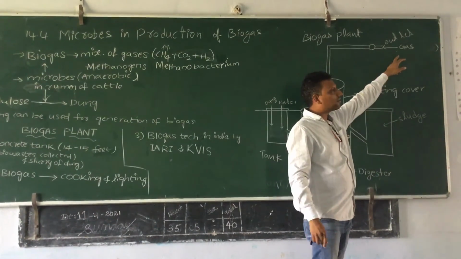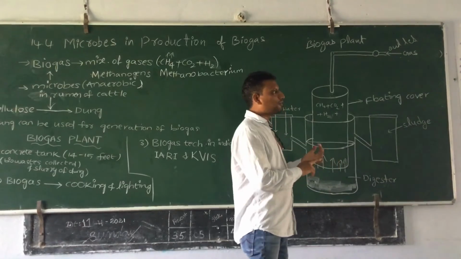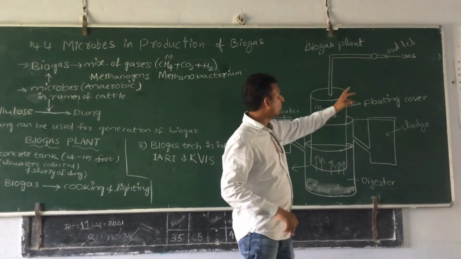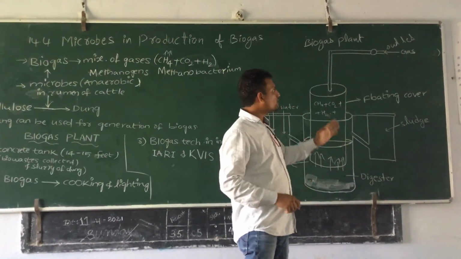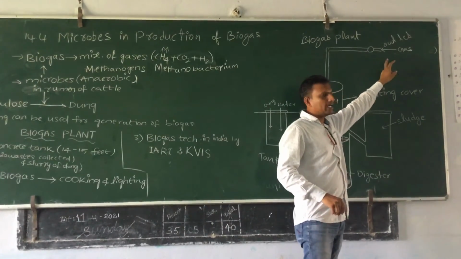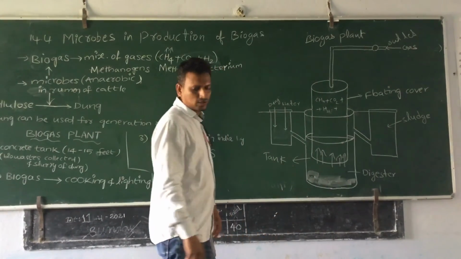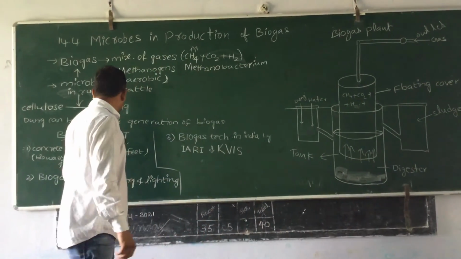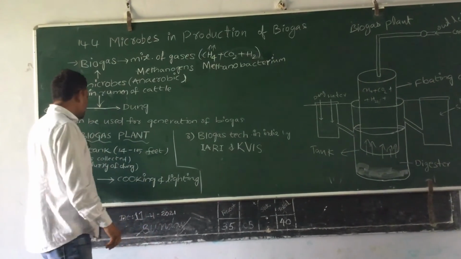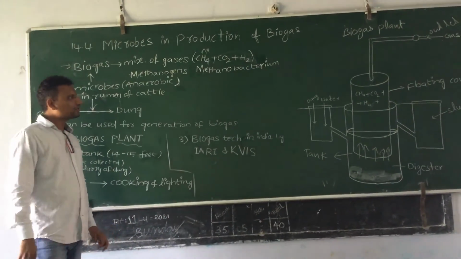This outlet is connected for consumption. It may be for cooking, connected to a stove, or for lighting. For different purposes the biogas outlet is connected and the gas is consumed. So we can use biogas as an energy source for cooking or lighting.